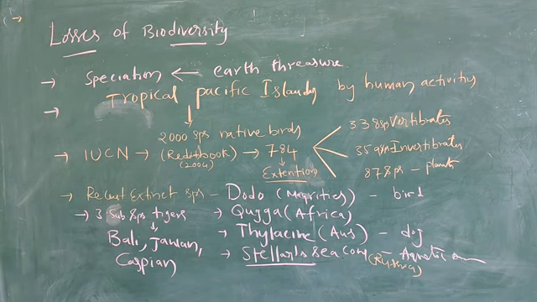So this loss of biodiversity continues with other species also. We will continue with the other species in the next class.